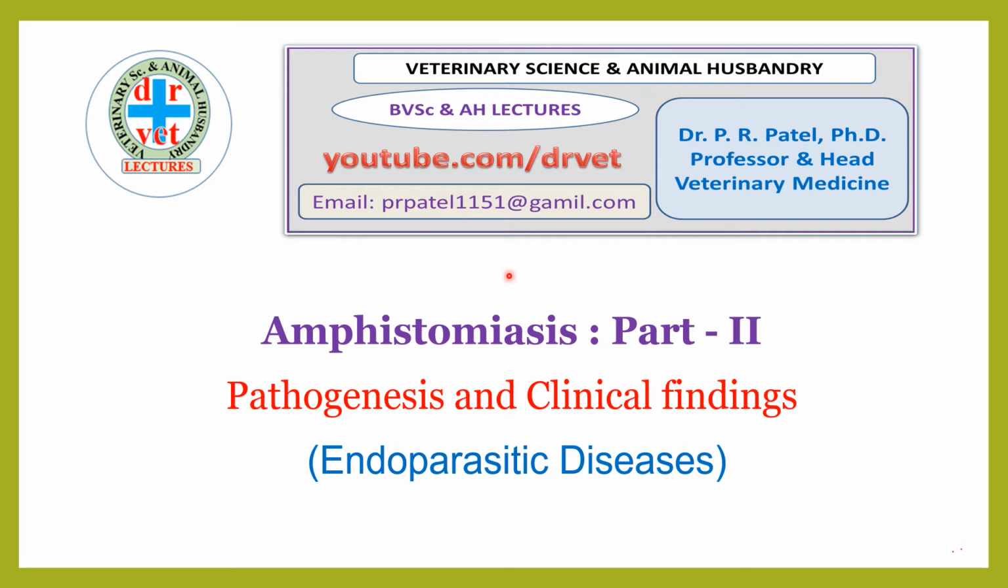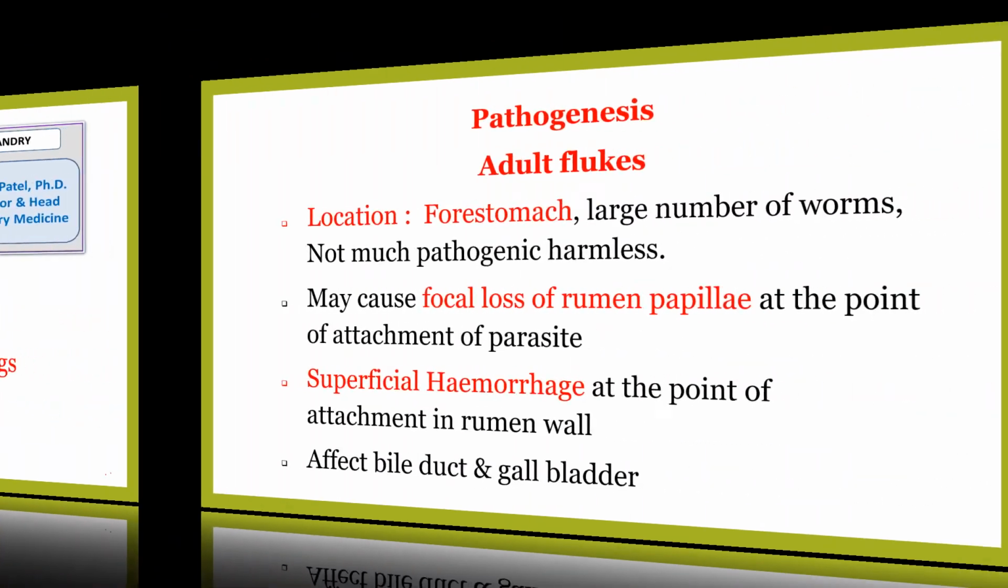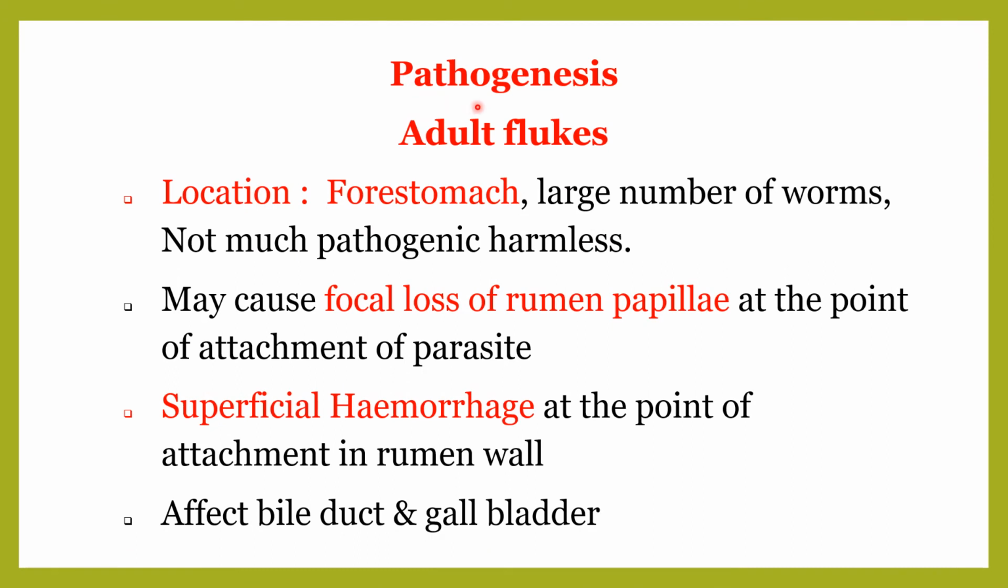We have already seen Amphistomiasis Part 1. In this presentation, we will see important topics of Amphistomiasis Part 2: these two topics, pathogenesis and clinical findings. This is an important endoparasitic disease of ruminants. First, we see pathogenesis by adult flukes.